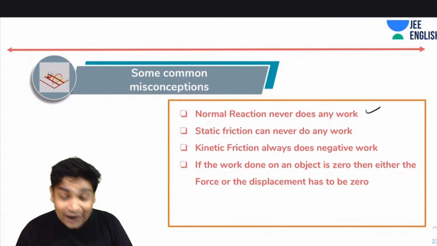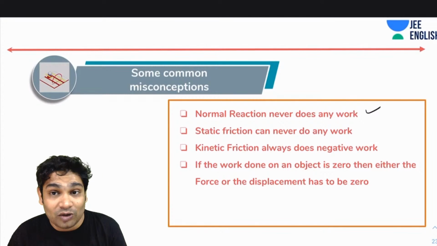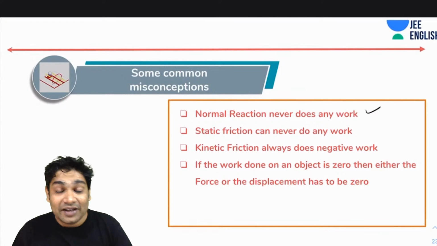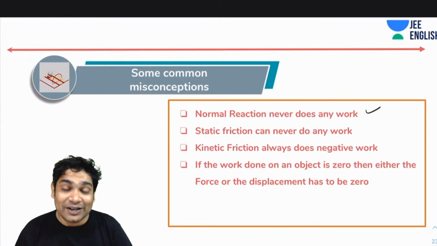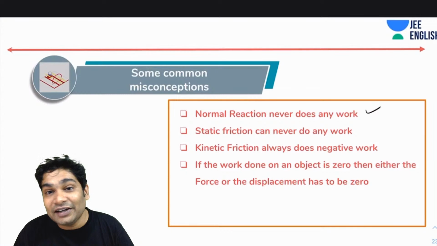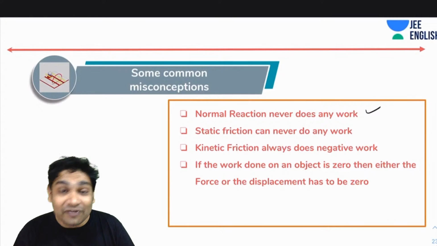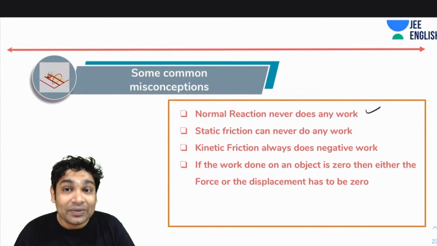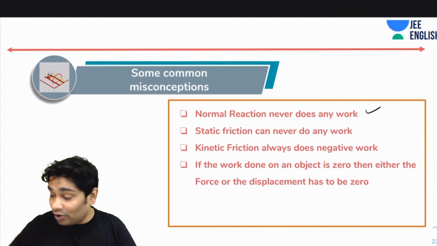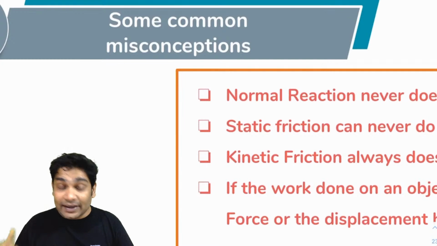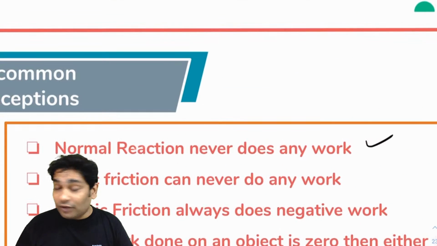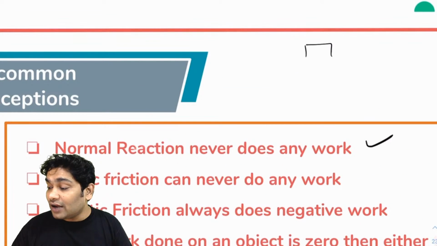So static friction can do positive, negative and zero work, all kinds of work. A lot of people might think friction never does any positive work, it always does negative work. That is not entirely true. One more thing: when we're talking about friction, it will have action and reaction pairs.